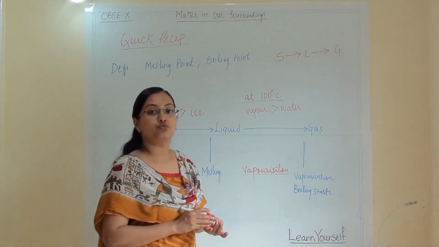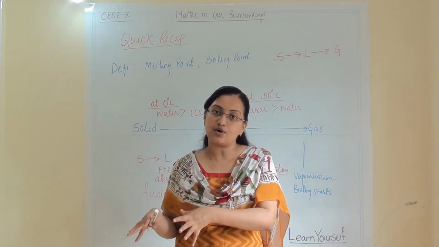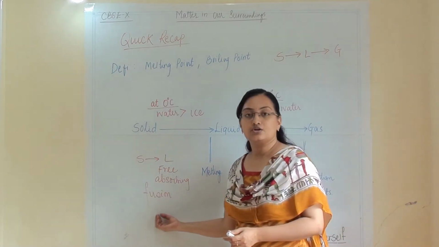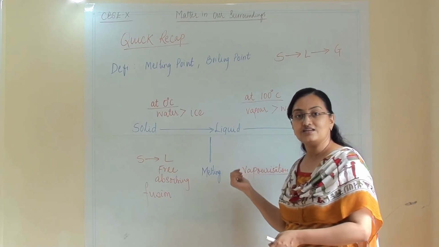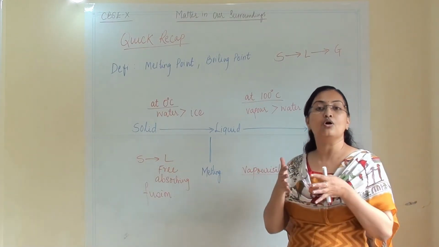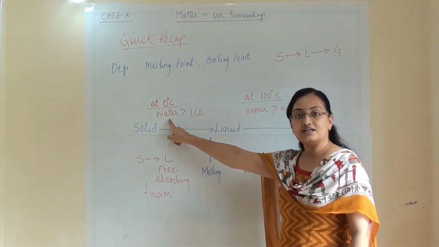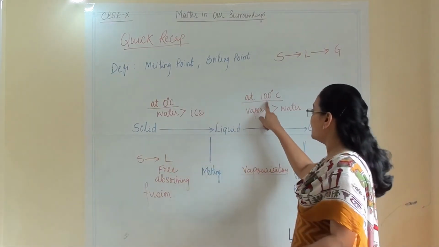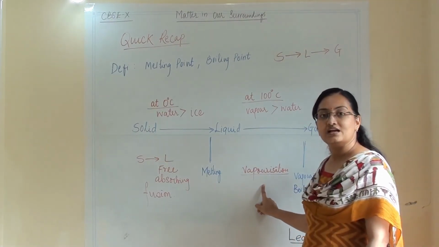So all these four terms are interlinking with each other. First you can see melting point. Then after that, what will start? Latent heat of fusion. Then you can see boiling point. After that, what will start? The latent heat of vaporization. At 0 degrees centigrade, water particles have more energy because they are absorbing this. At 100 degrees centigrade, vapor has more energy because they are absorbing latent heat of vaporization.